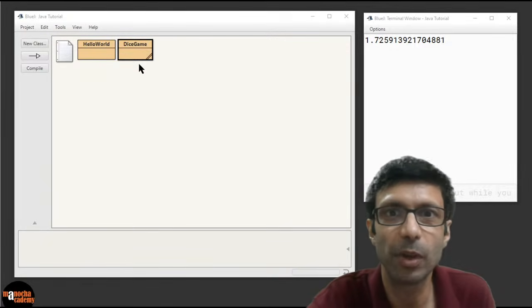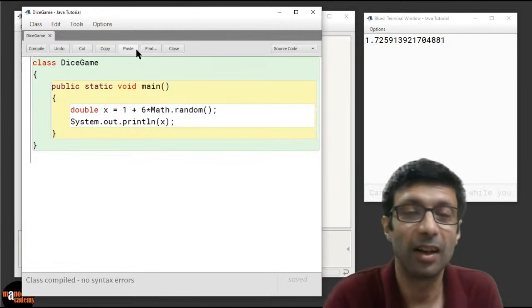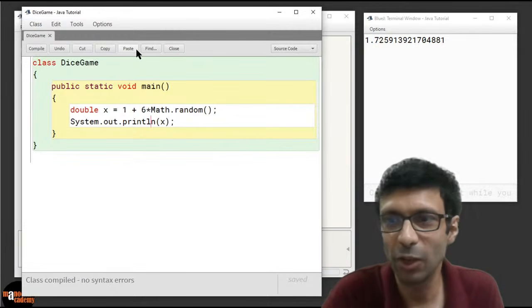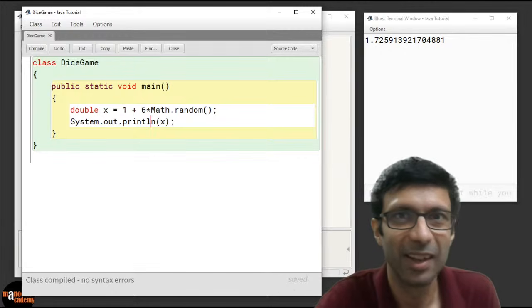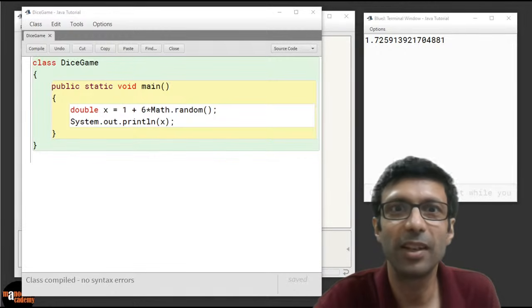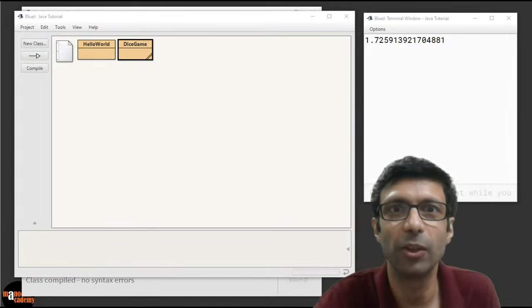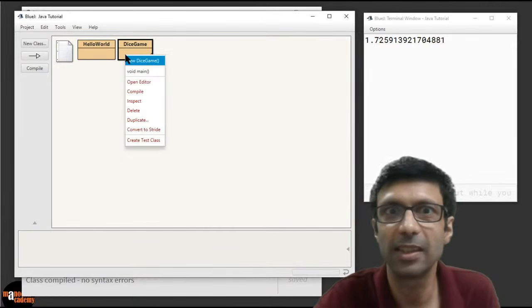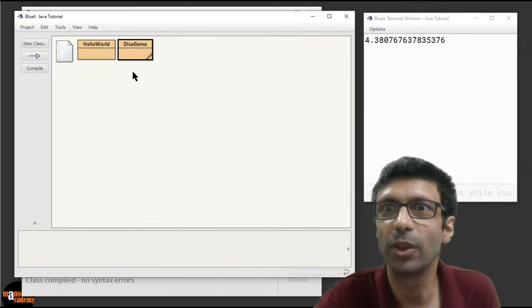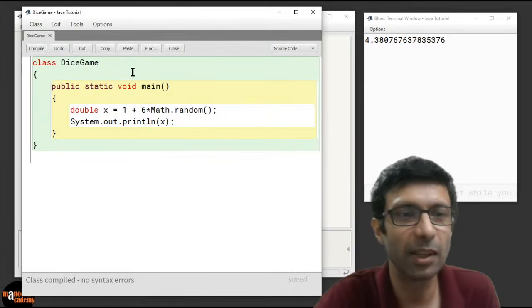So at least it's not between 0 and 1 anymore, I closed the program, so let me open it. It's between 1 to 6. All right. Okay. And so again, if we run it again, can you see it will give a different value? So let's run it again and see. There you can see 4.38. So we are getting different values.